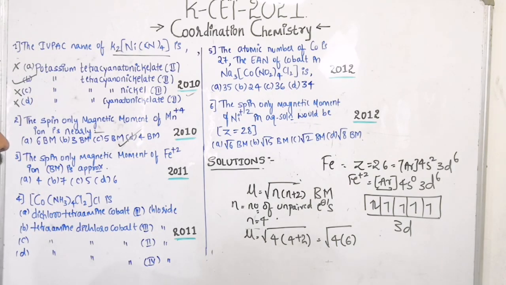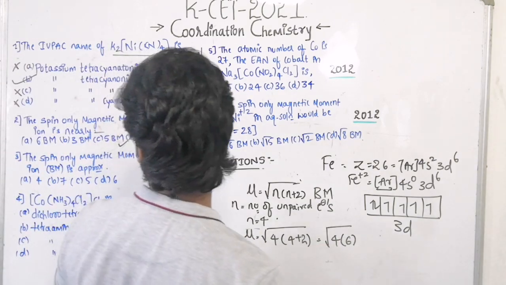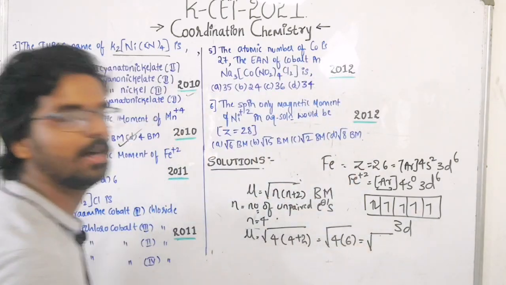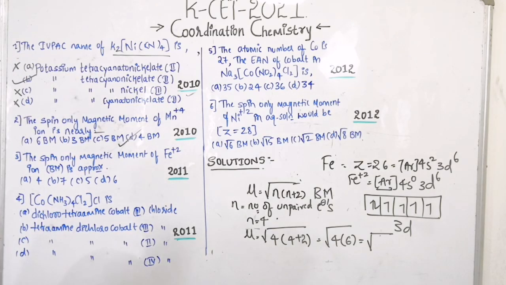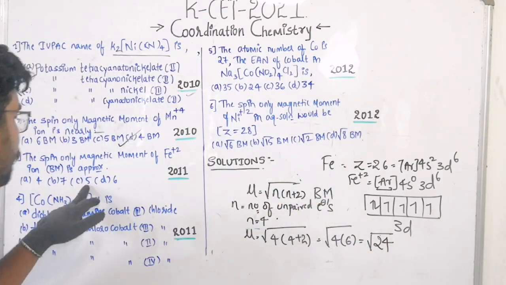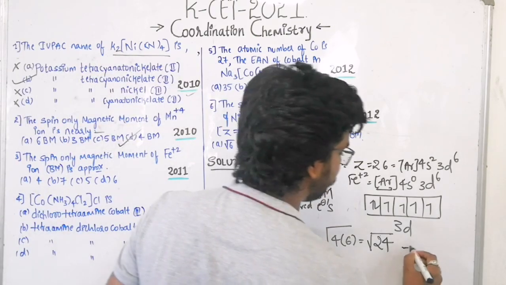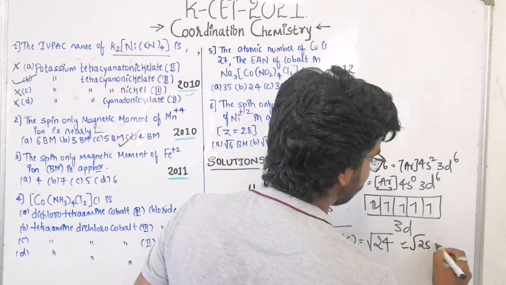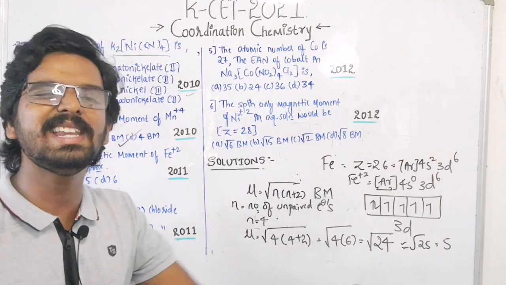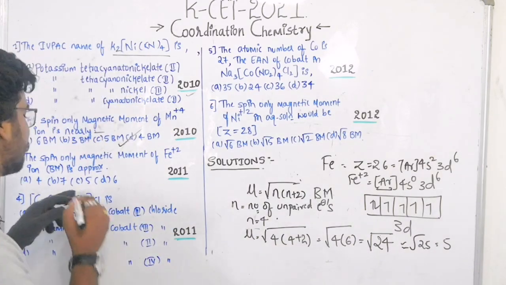6. Okay, so if you try to find out here, approximation. See, here also approximation is there. 6 4s are 24. Square root of 25 is 5, that is 5 square is 25. So square root of 24 is very near to the 5 here. So the right answer is